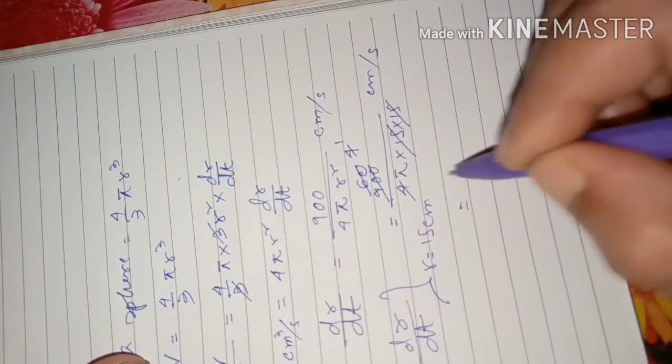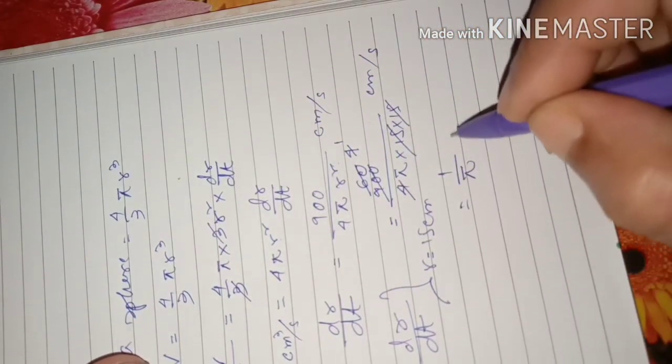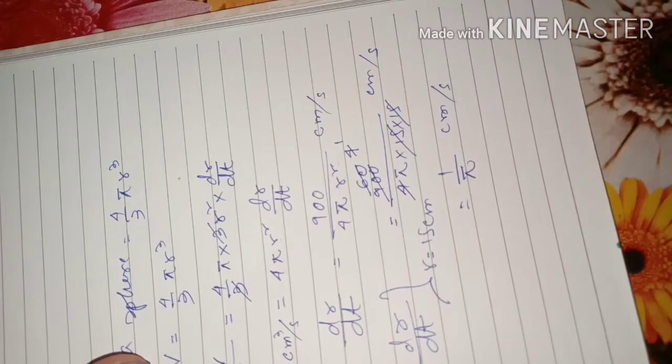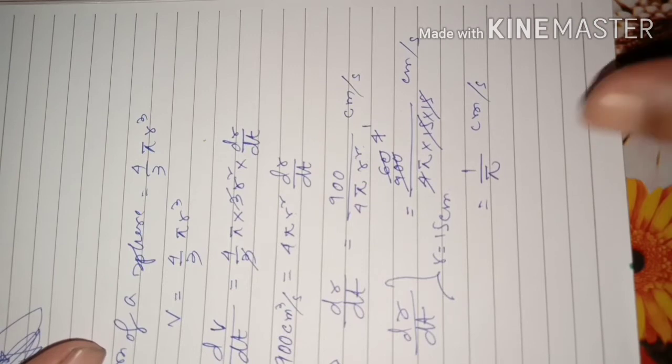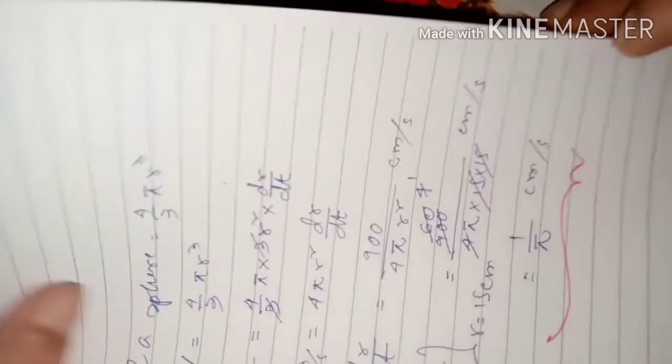So it will be 1 by pi centimeter per second. This will be the rate of change of radius with respect to time. So this will be our answer, 1 by pi centimeter per second. Okay, dear students, this is our answer.